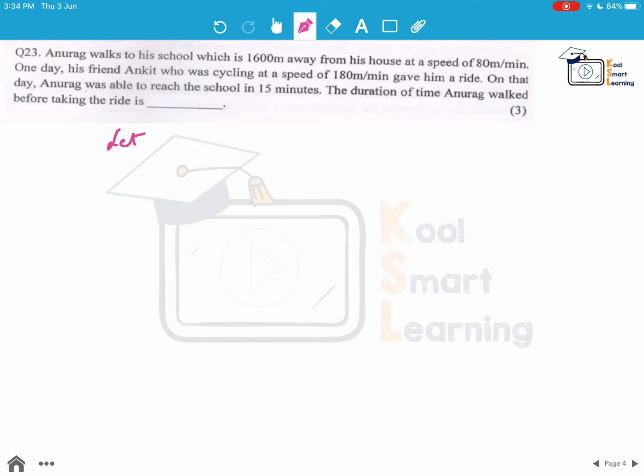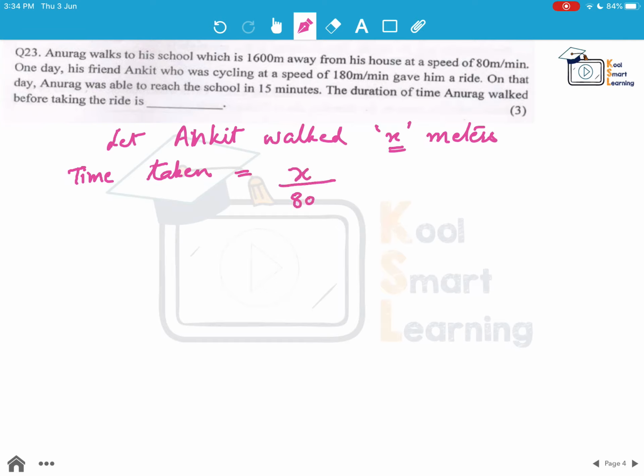so let us take that Anurag walked x meters. So what will be the time taken to reach his school? First, x meter he is walking at the speed of 80 meter per minute.